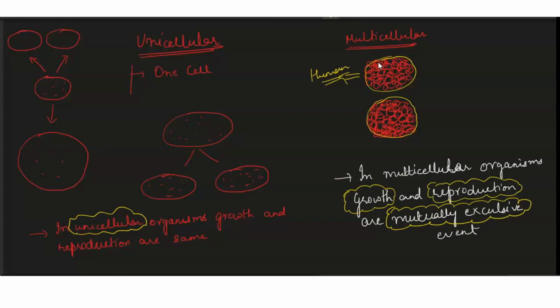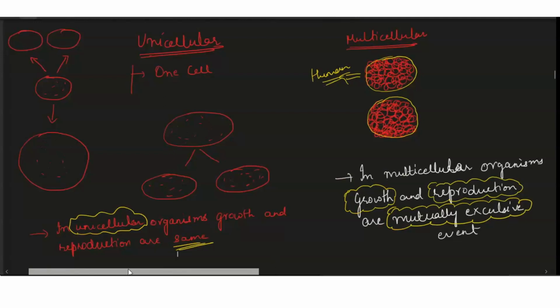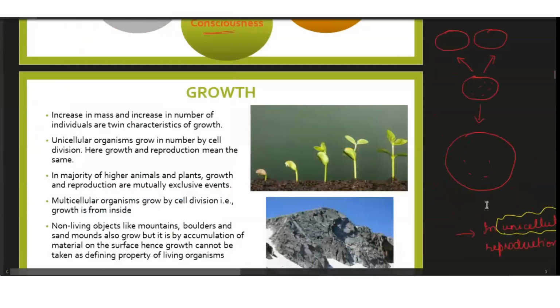The word means that two things which we are talking about are entirely different. But in unicellular organisms, you see both of them are the same, isn't it? Growth and reproduction are the same. Clear, everyone? I hope it is clear to you, because this was the point which needed to be clarified. This has come in your exam. That is why it needs to be highlighted more. So let's read through those points.